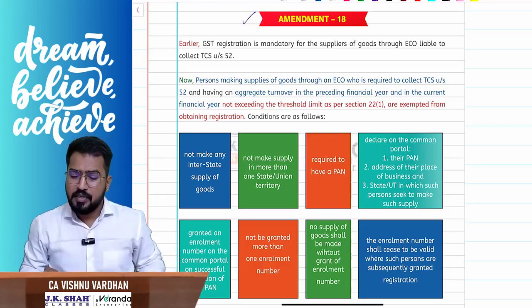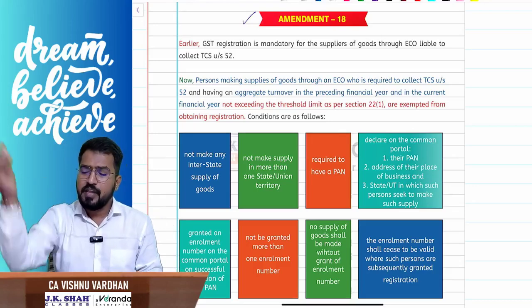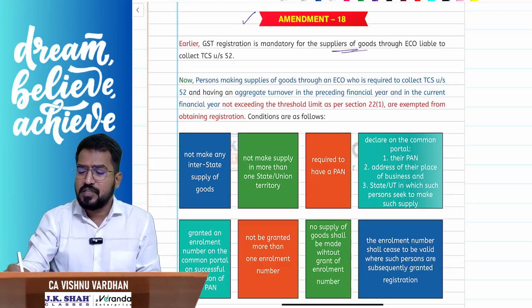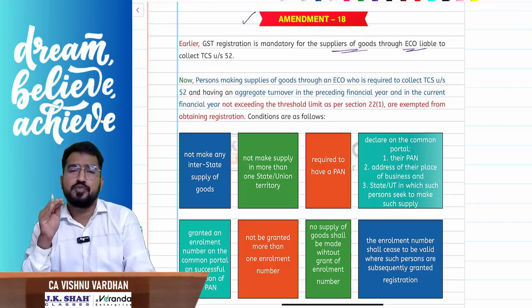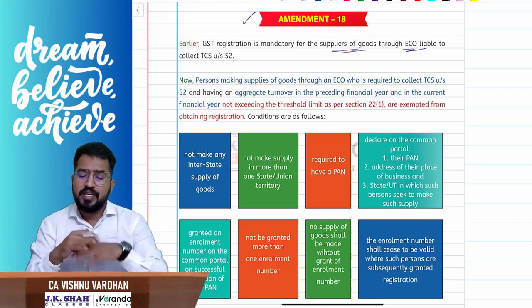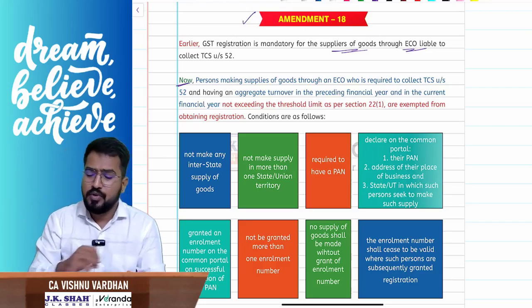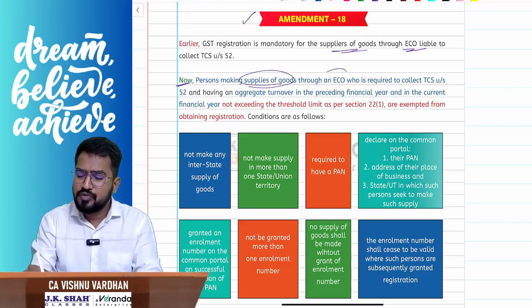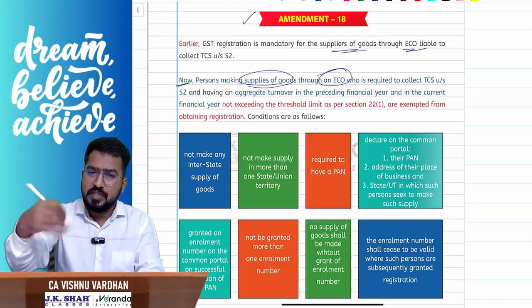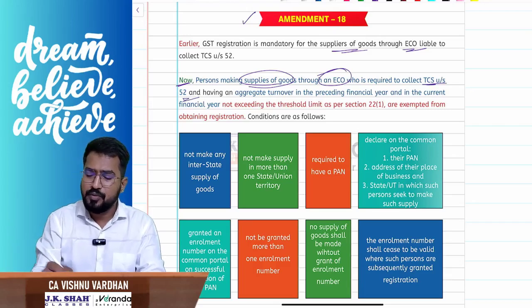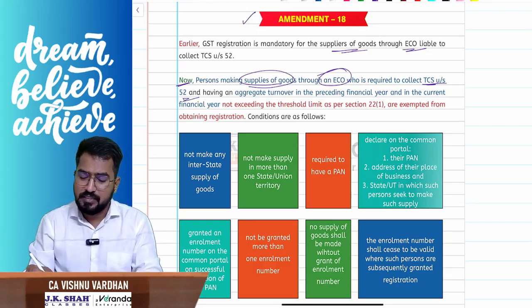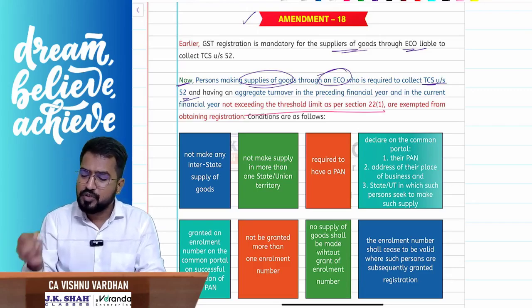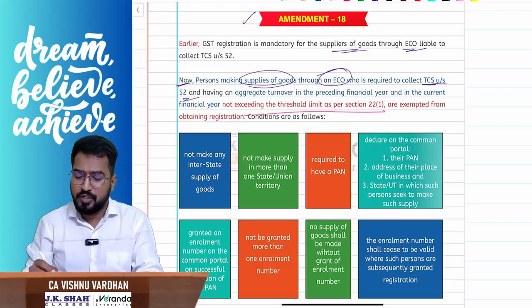If you remember, normally, if you are dealing with goods through an e-commerce operator, if you want to make any supplies, you are definitely supposed to take GST registration. But now they gave a relaxation where, sir, if you are making supply of goods through an e-commerce operator who is liable to collect TCS under section 52, you need not take GST registration. You need not take GST registration if your threshold limit is not exceeded. That means you can enjoy the threshold limit.